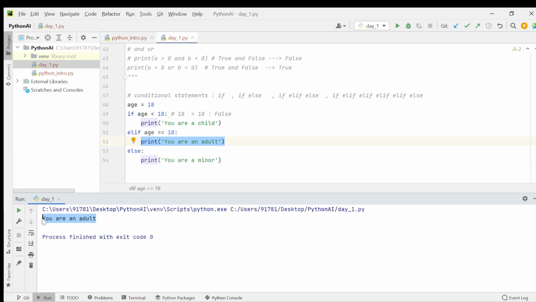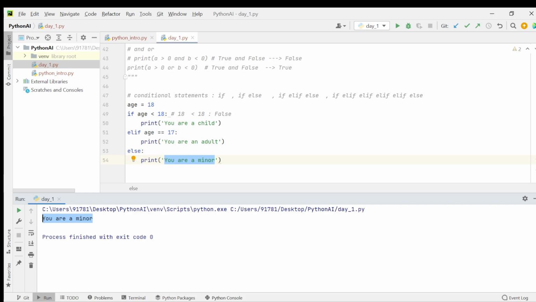That's it. Let's say 17. So if it is less than 18, it will go to here. If it is equal to 18, it will go to here. For all other conditions, we will get: you are a minor. Because of this value, we will get this output. Right? You are a minor. You can have any number of elif conditions here.